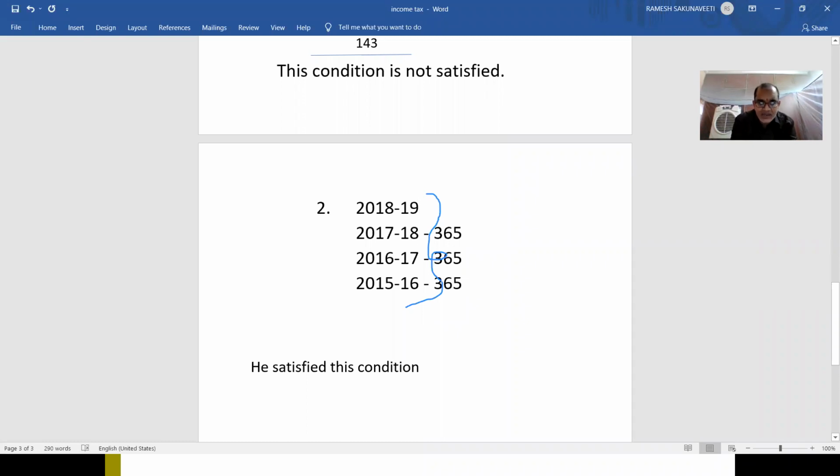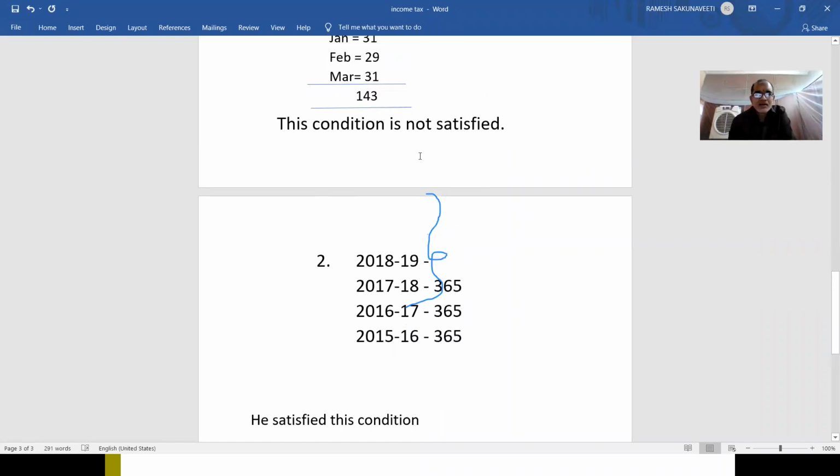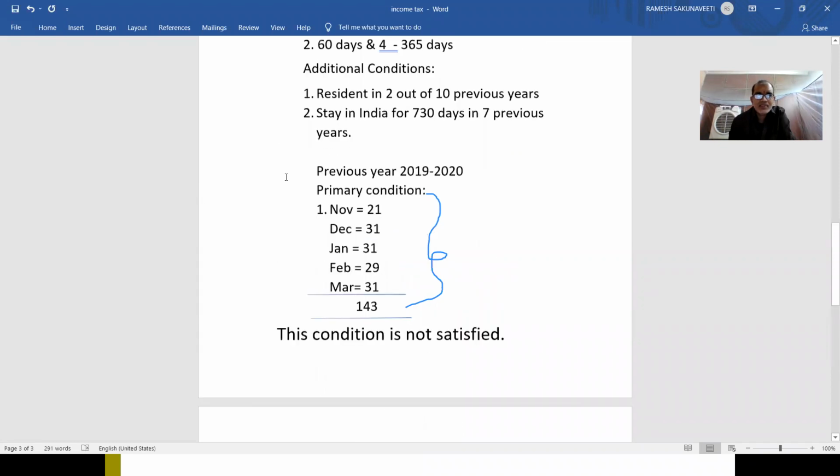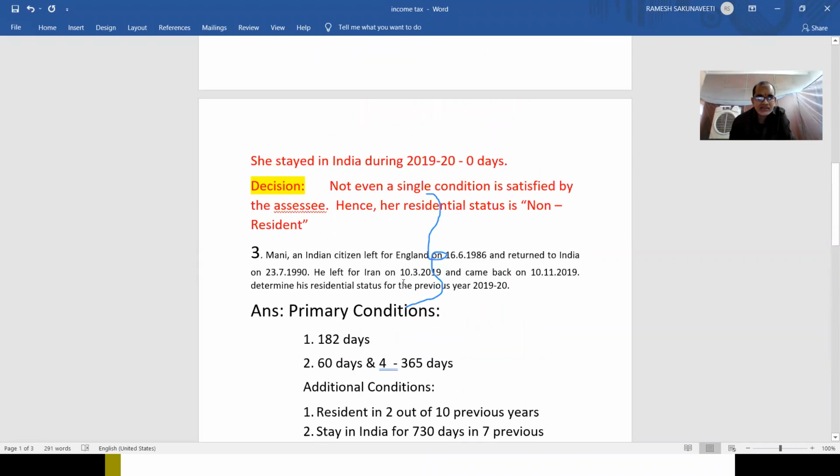In 18-19, you see, in the month of March, on 10th he went. See, means during that year, how many days was he not there in our country? Except 20 days, he is totally in our country only. On 10th March 2019, he went to a foreign country.